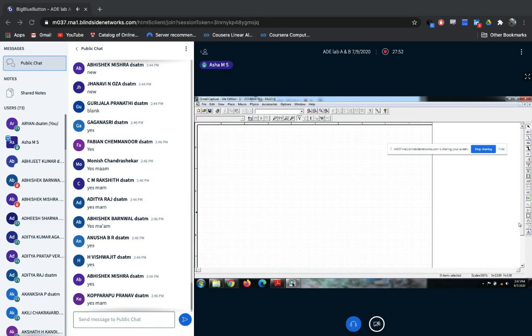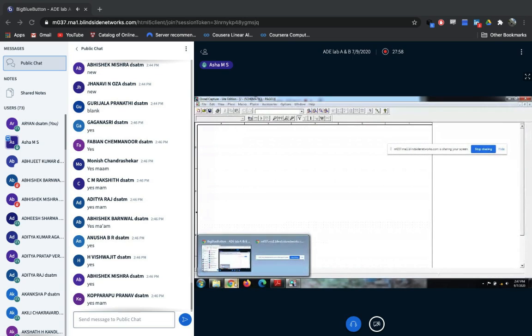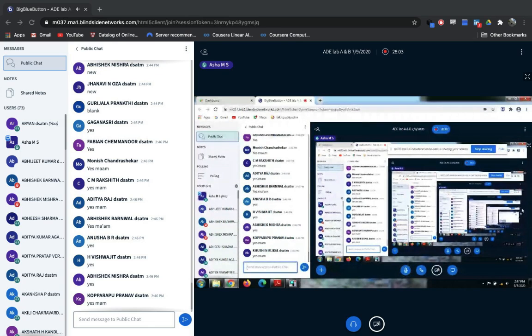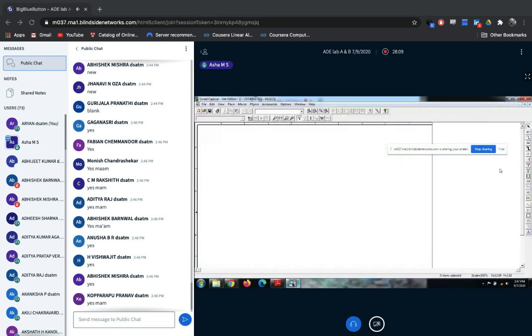On the right hand side of the screen, can you see the toolbar? If it is not there, on the editor you can see the toolbar. If this toolbar is not there, somewhere on the screen, left click. Once you left click on this screen anywhere, you will get this toolbox.